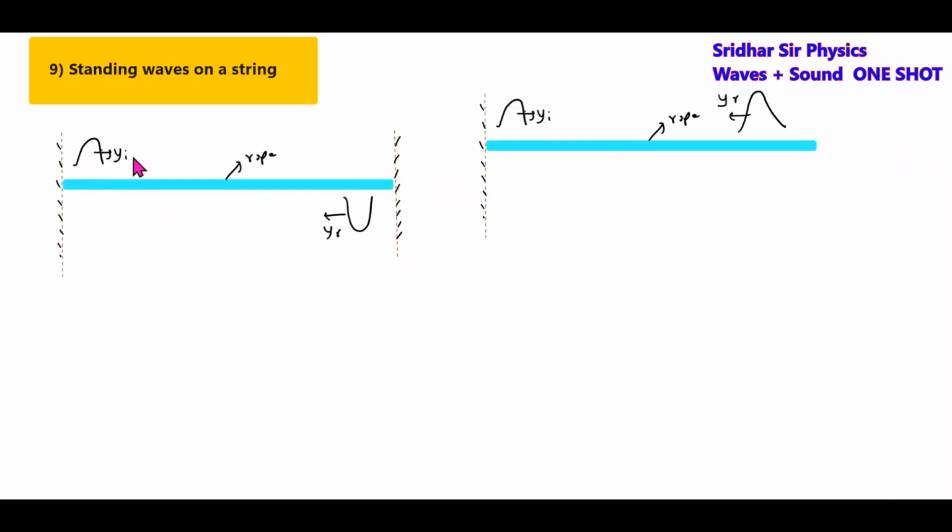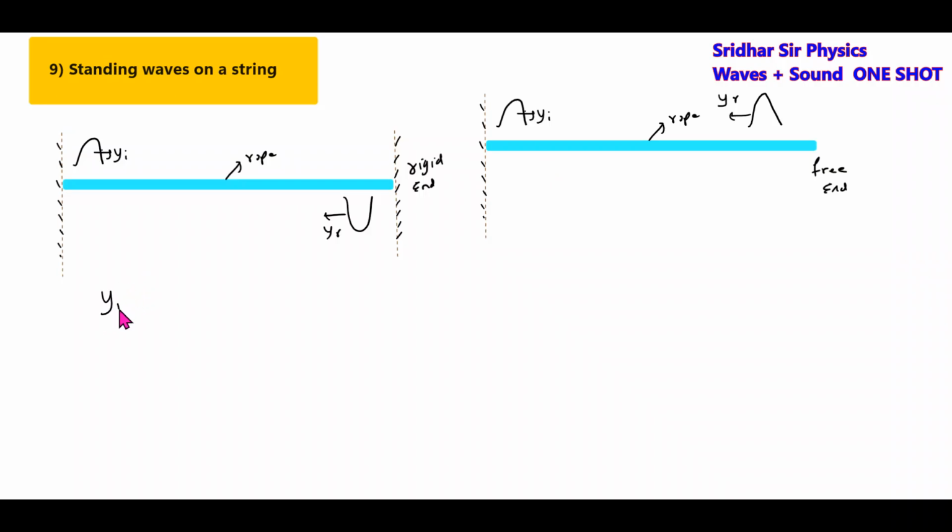If the wave goes and gets reflected by a rigid end, the reflected pulse will get inverted, and they will undergo superposition. If the wave is incident and gets reflected by a free end, the pulse will remain erect, and these two will undergo superposition. Then we have to see how the resultant wave will be formed, and write down the equation for the wave.